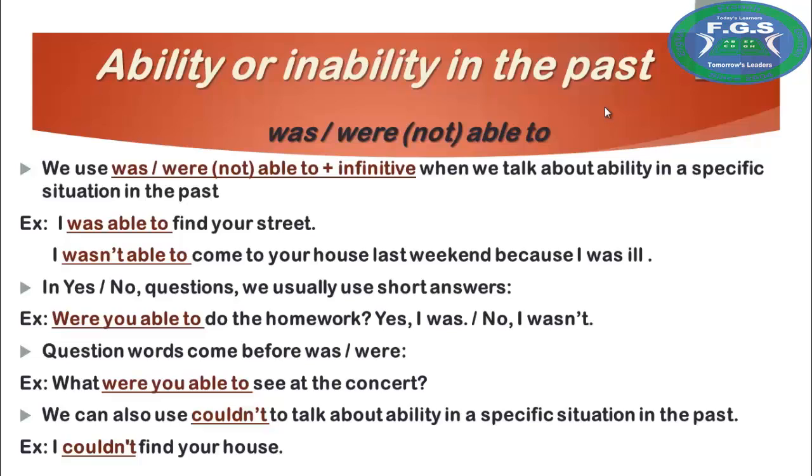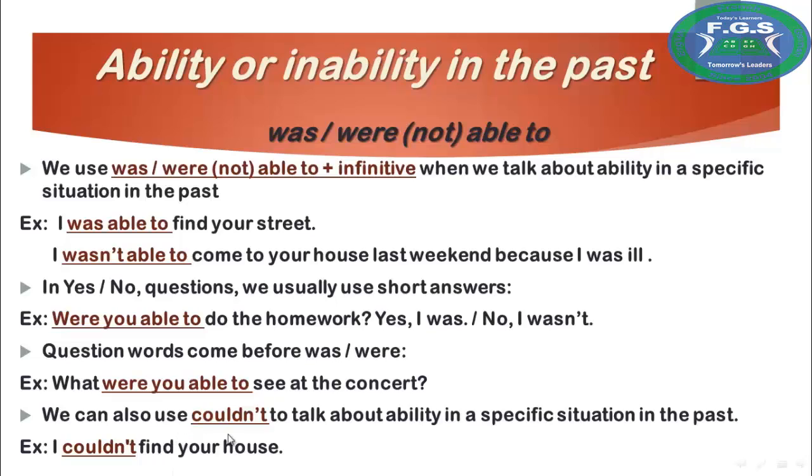Of course, after was or were able to comes the infinitive. What were you able to see at the concert?